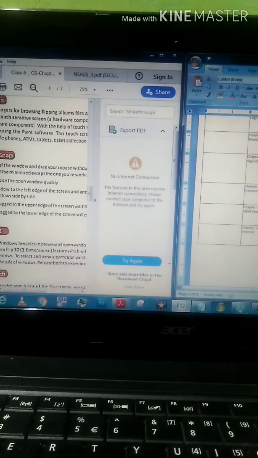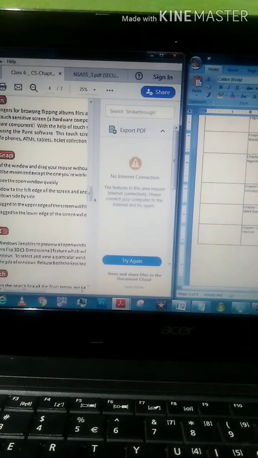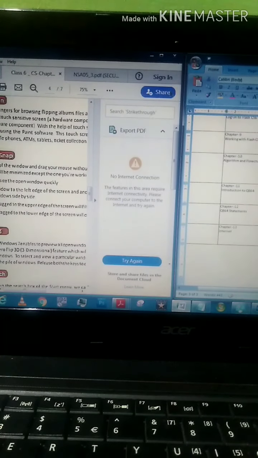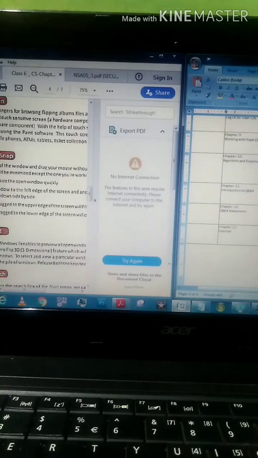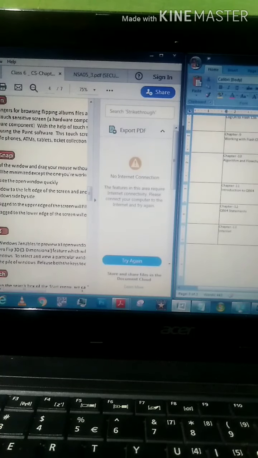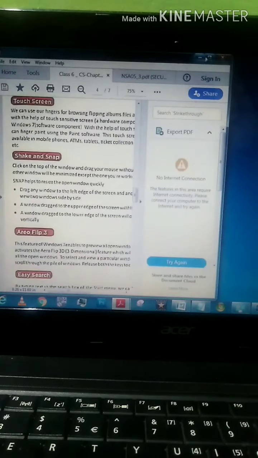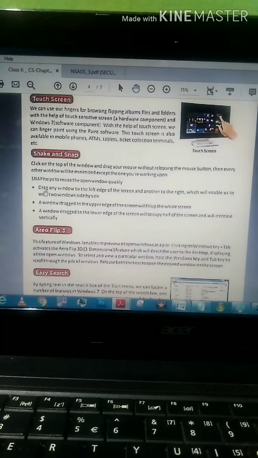Two windows moved in two different directions: this one towards the left side makes one part of the screen, and this one moves towards the right of the screen and makes the other half. So this is how the drag window option works.